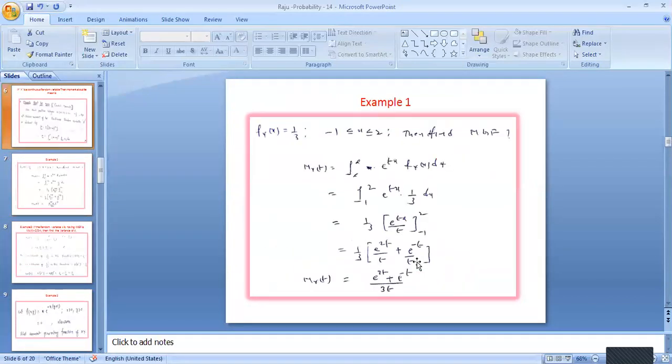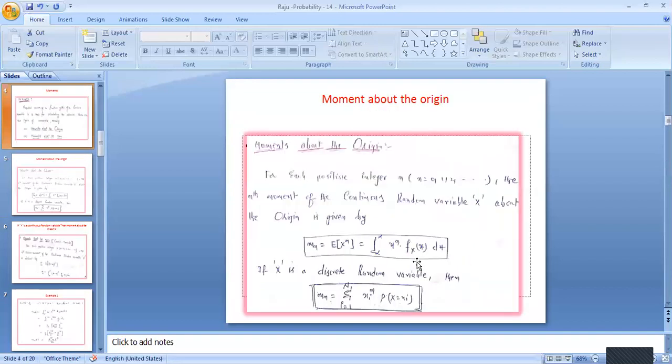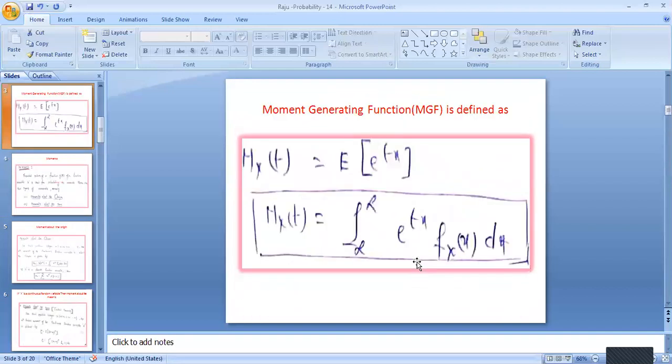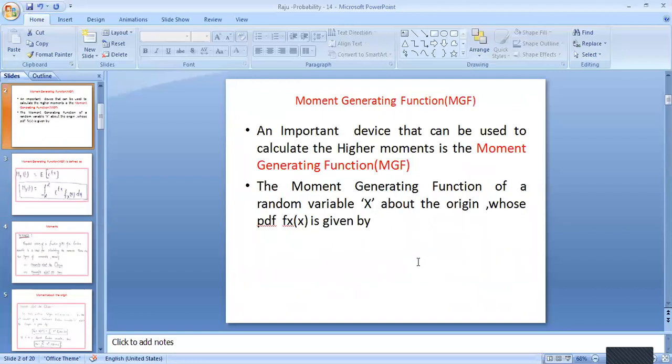Actually, moment means if you calculate the averaging value on a random variable, then it is named as expectation or mean value. For example, if you want to find the average value for 2 and 5, you are calculating the averaging value for real numbers: 2 plus 5 by 2 gives the averaging value. Like that, if you find the averaging process or averaging value on a random variable, then it is named as expected value or mean value.